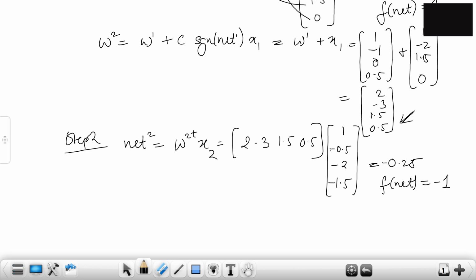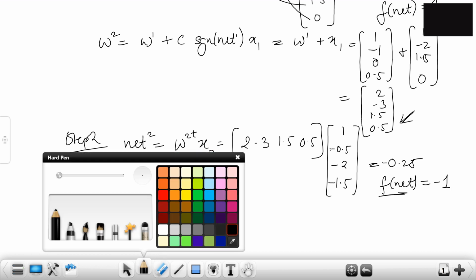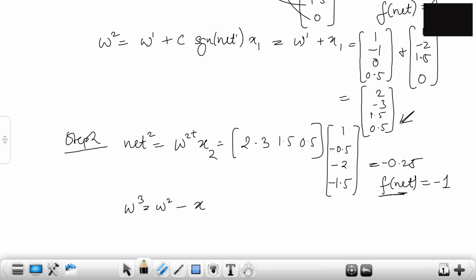So we look at it, it either adds W1 to X1 or it subtracts, because here the signum function, we're using F net signum function, right? So it makes life a little bit easier. So now let's update the weights. W3 will be W2 plus C is 1, signum is minus 1. So this is nothing but, I'm just directly going to do it right over here, minus X2. So what do you get?